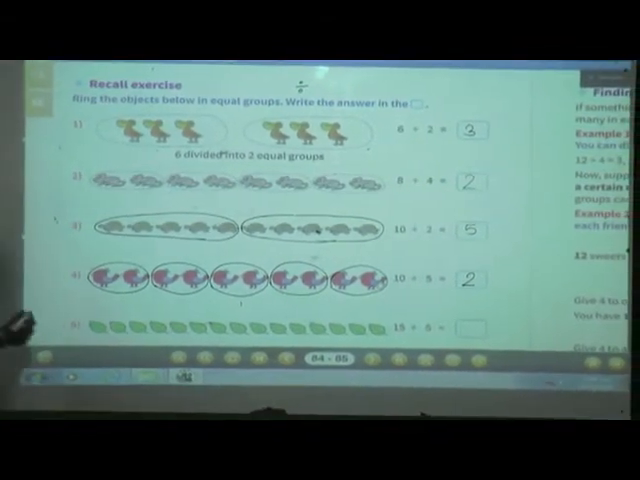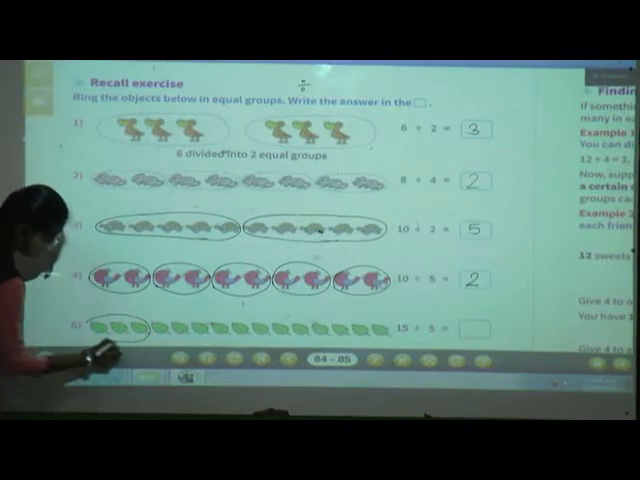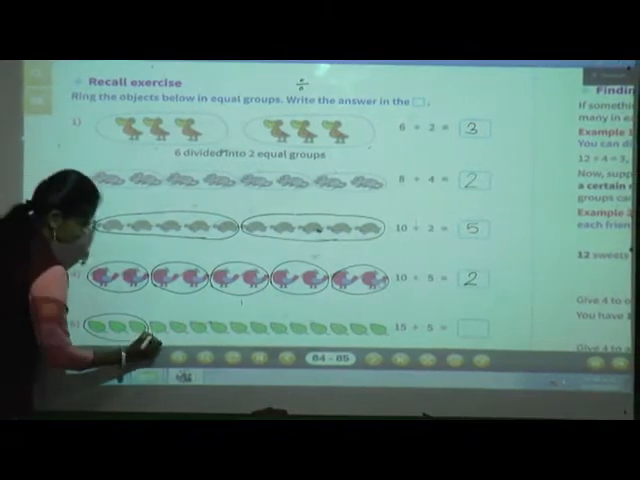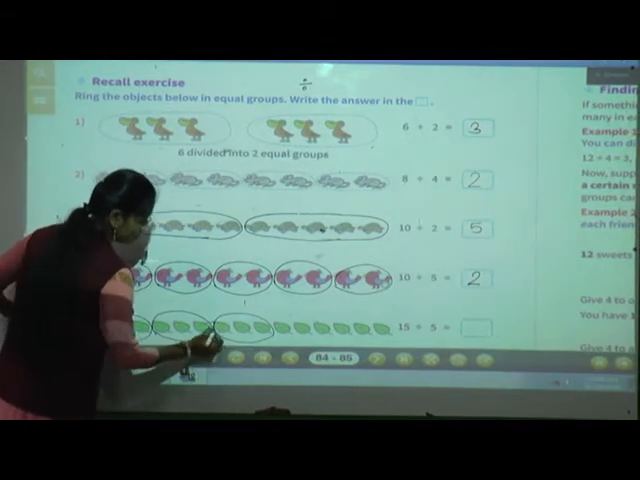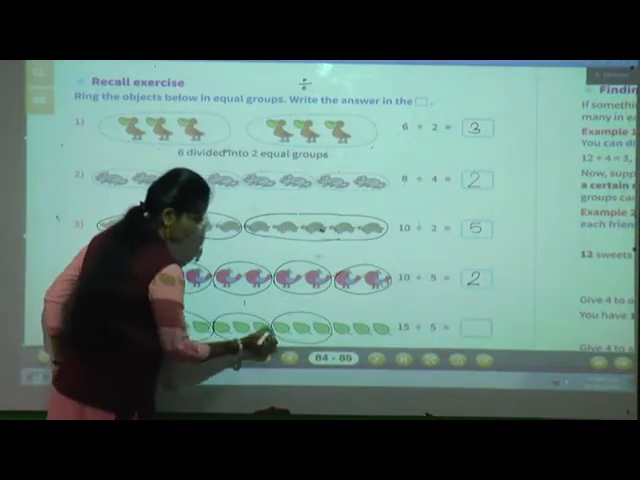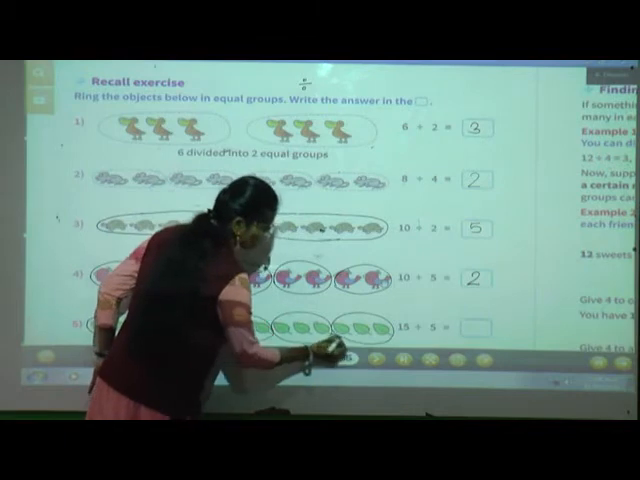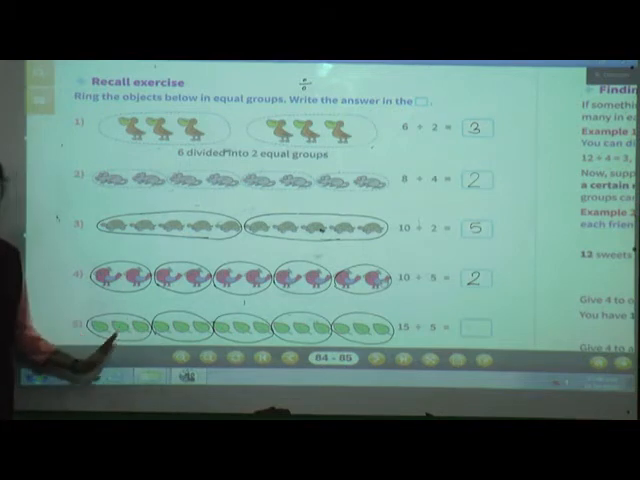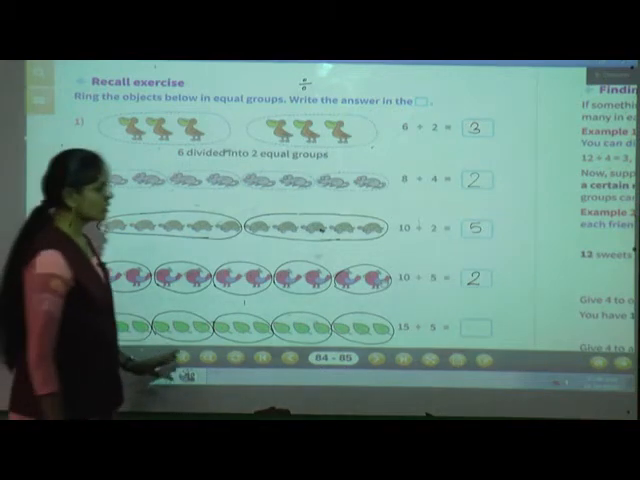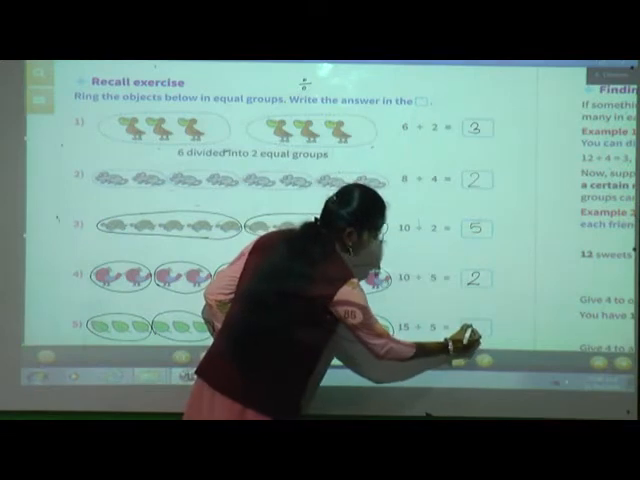We will make a group of 3 leaves here. 1, 2, 3, 4, and this is fifth one. Means here we got the 5 groups, and in each group how many leaves are there? There are 3 leaves. So here we can write 15 divided by 5 is equal to 3.